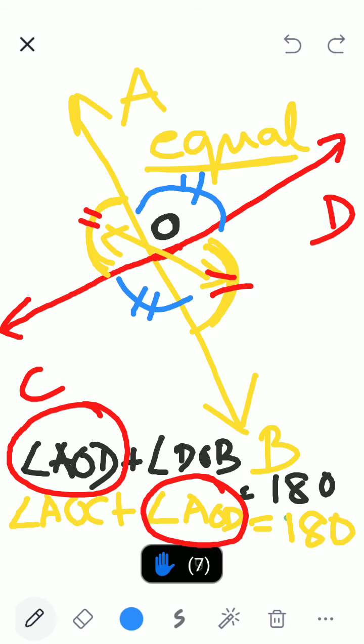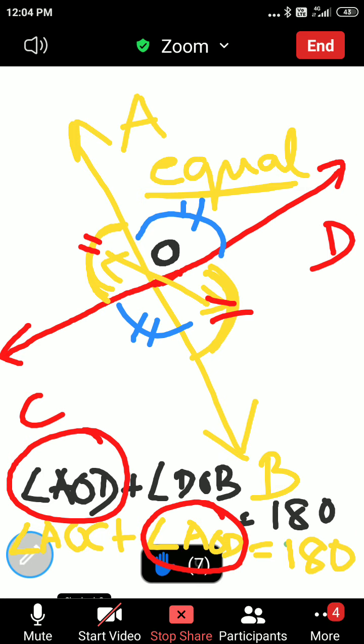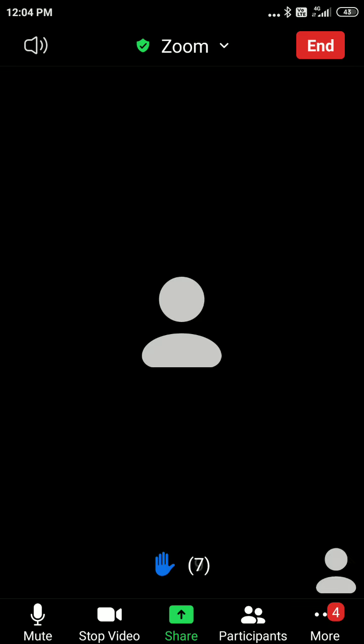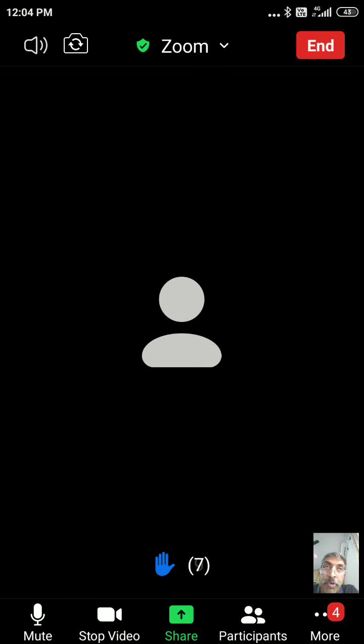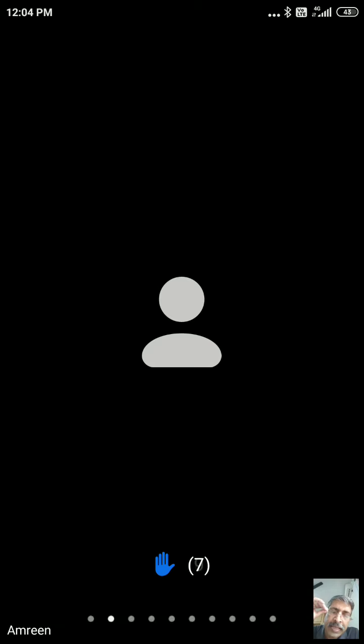Okay. So all children who didn't understand the equation can stay back. Remaining children, we will again meet tomorrow. We will continue with lines and angles. In this chapter, we will learn how to prove something. That is very important because 9th and 10th is full of proving. Why? Because, for example, if I say, I can see stars in the night. Why can I see stars in the night?